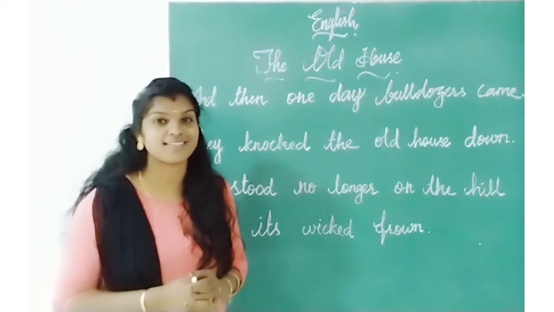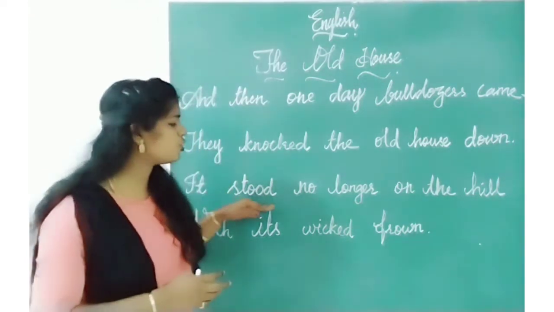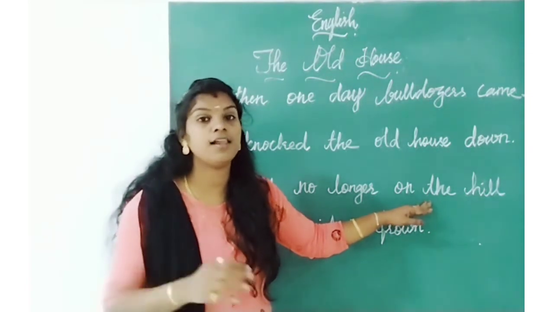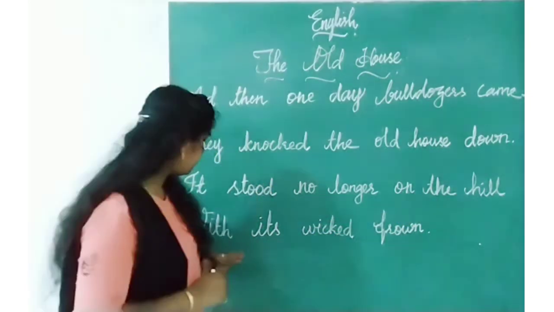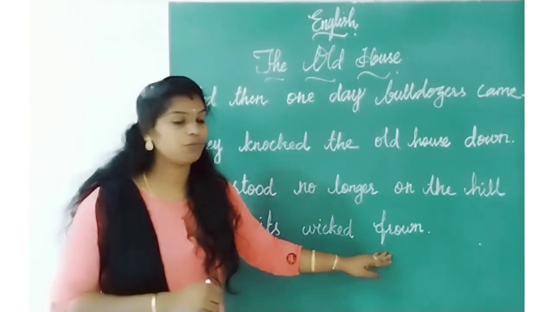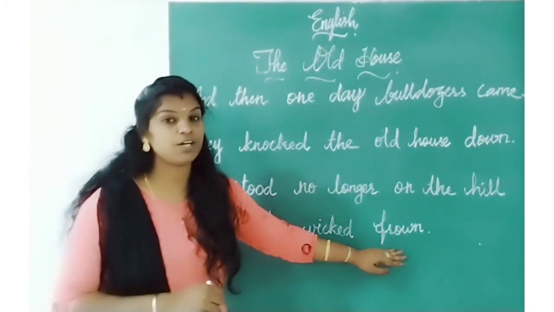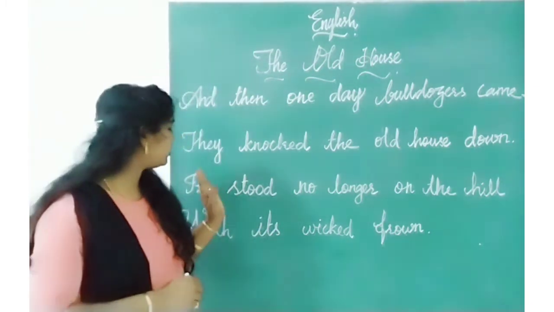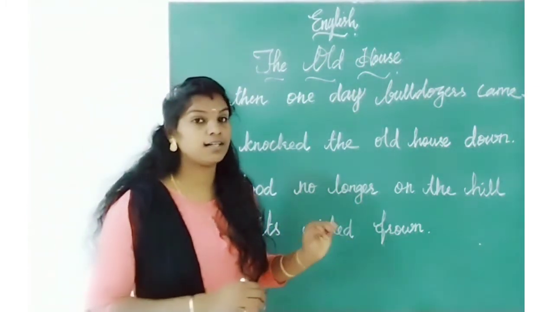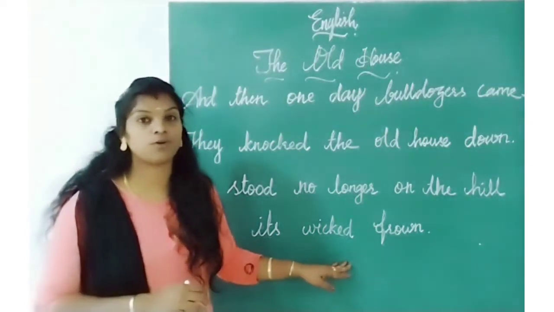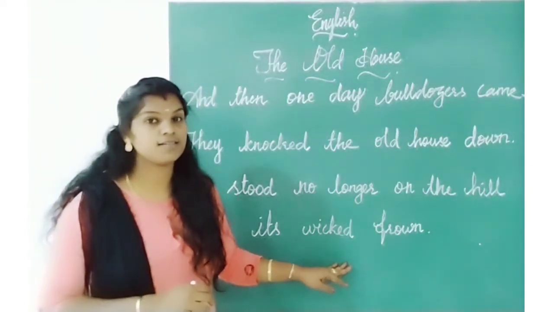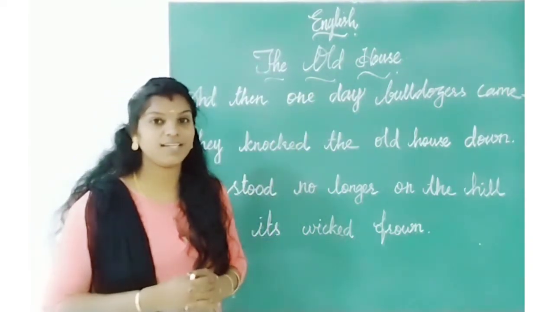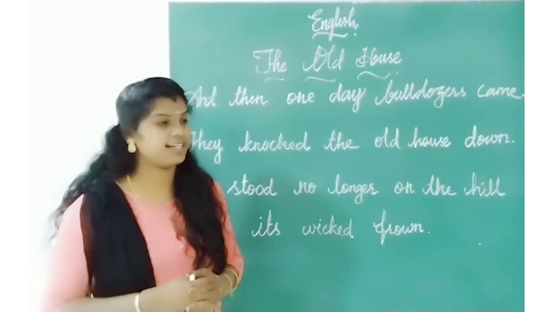Very pity, right? See, it stood no longer on the hill. It was not on the hill nowadays, with its wicked frown. Frown means expression of anger, right? Wicked also means evil, bad. It stood no longer on the hill with its wicked frown. Have you got it? Because that bulldozer knocked the old house down. Did you understand?